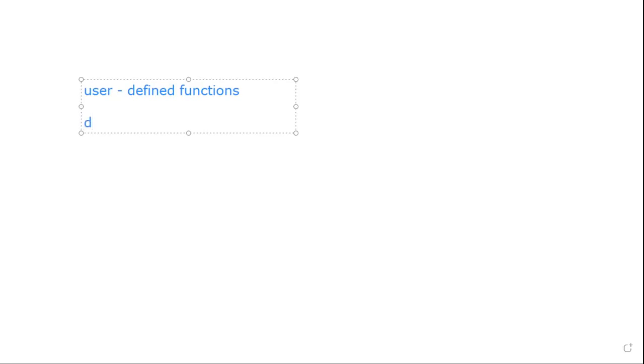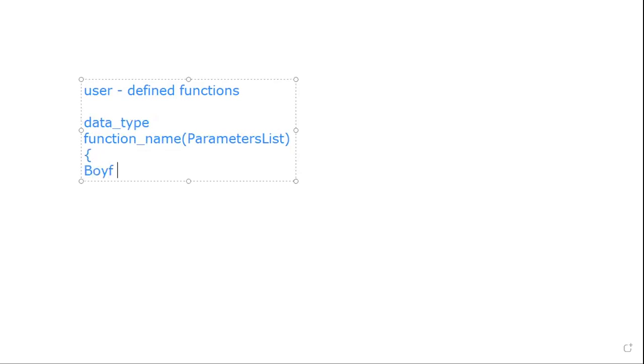If you want to write your own function, what is the syntax? First, you have to specify the data type. Then you have to specify the function name. Then you have to specify the parameters list. Then braces start, body of the function, and close. This is how you write a function.